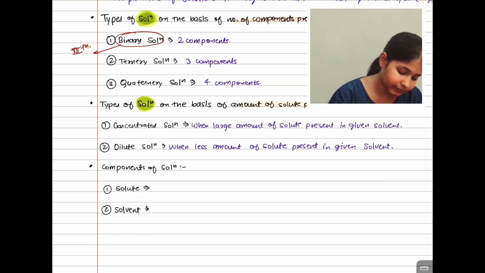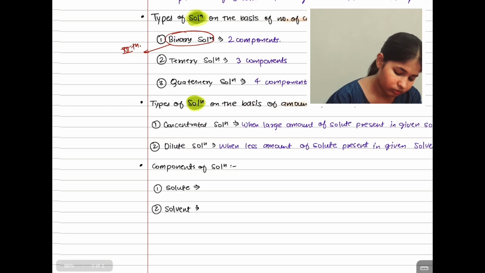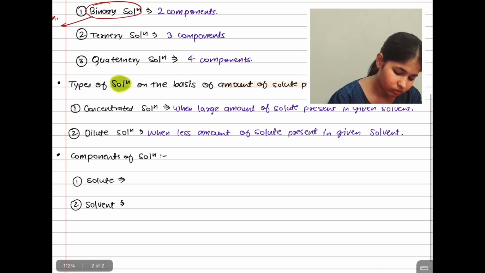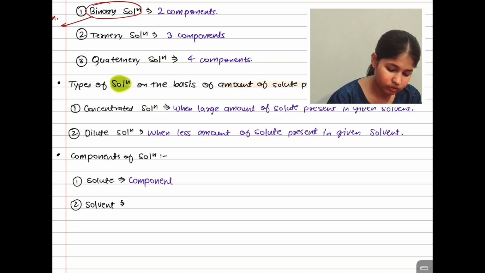So what is meant by solute? Solute is the component which is present in less amount. What is solvent?